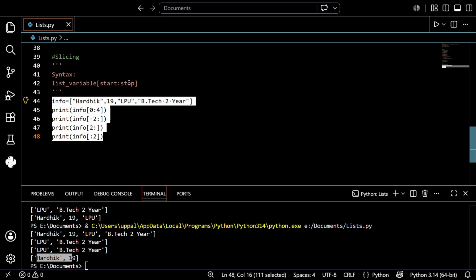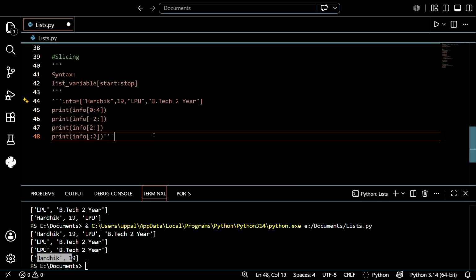If you give a particular number, like up to 2, then what is happening here? I didn't give you the starting number, so it starts from 0, and I'm just giving the ending number, so it ends at 2. So what will happen, it stops at 2. If the second position comes, it will stop automatically. So let's take a small question regarding this. I hope you understand.